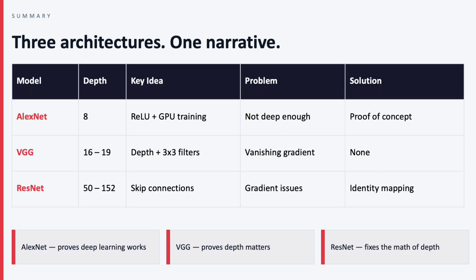So the story is, AlexNet made deep CNNs practical, VGG showed the power of depth, and ResNet made depth trainable. Even today, these models still matter because their core ideas continue to shape modern AI.